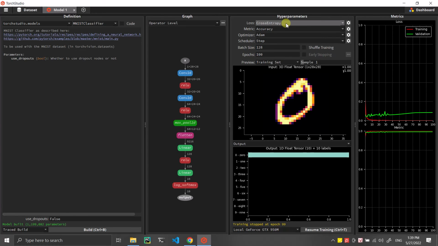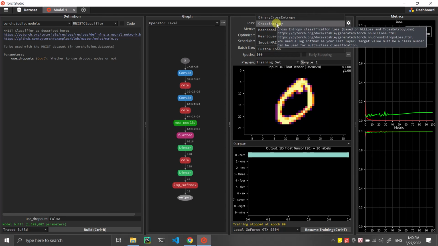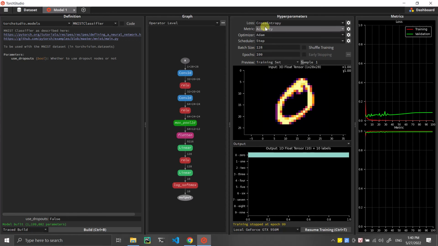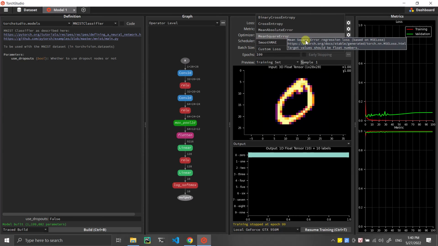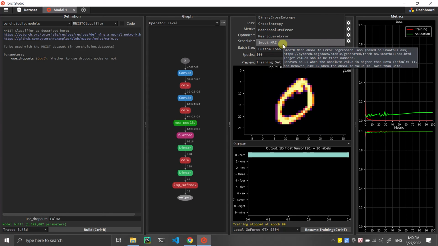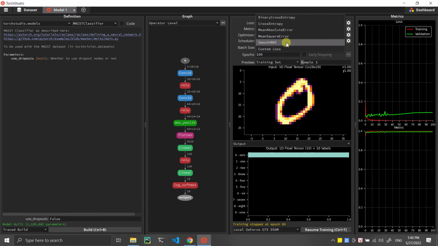Here we can customize the loss function. Because this is a classification problem, we use the cross entropy. If we have two classes, we use the binary cross entropy. If we have time series or audio, we use the mean absolute error or mean square error, or smooth mean absolute error, or we can customize the loss here.